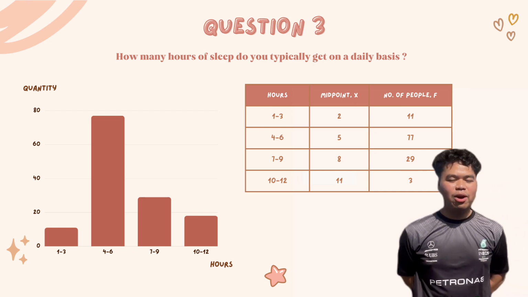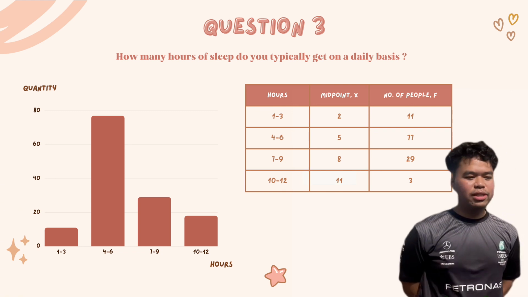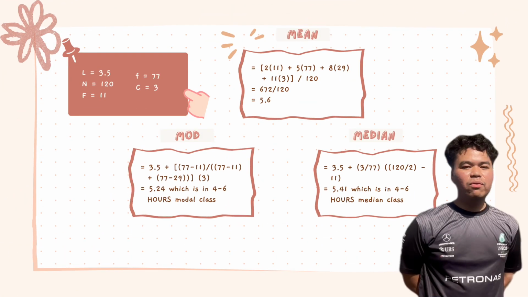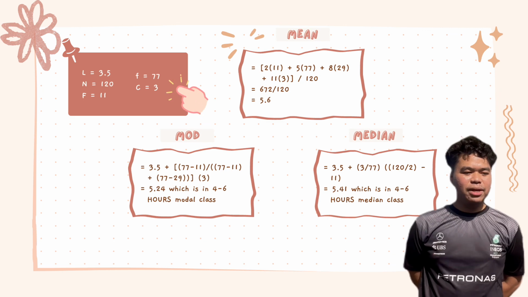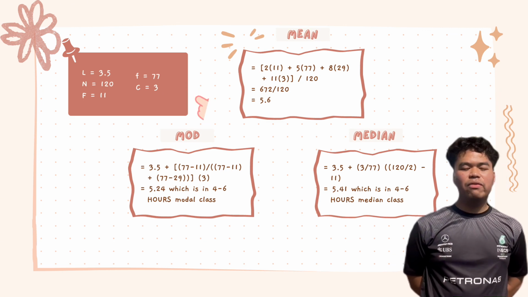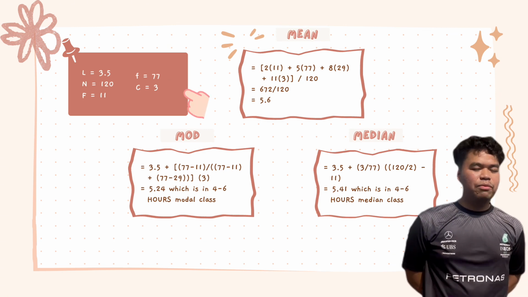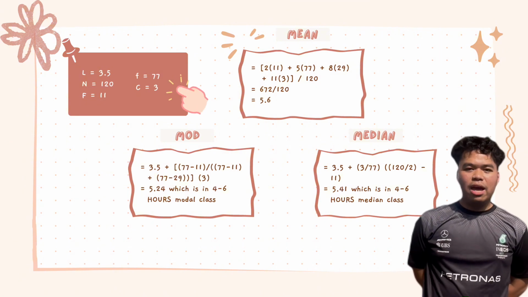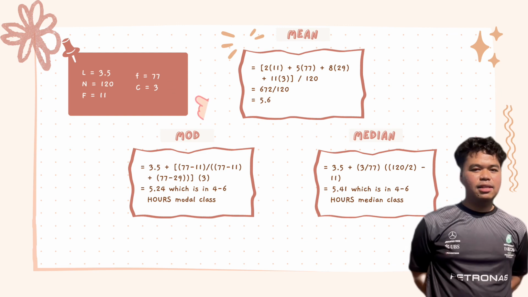The question is about how many hours of sleep you typically get on a daily basis. These are the data that we collected from 120 respondents. If you're wondering what these capital and small letters mean, the big L means the lower class boundaries, the big N is the number of respondents that we managed to get, and the big F is the lower class frequency of this particular model class. The small f is the frequency of that particular model class, and C is the size of the class.